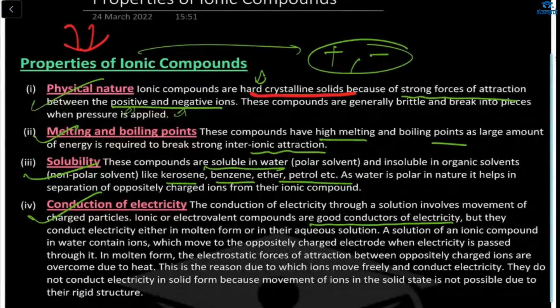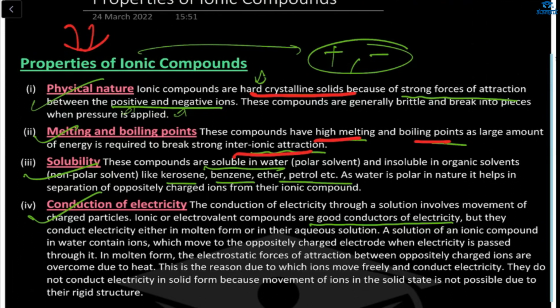Next, these compounds have a high melting point and boiling point as a large amount of energy is required to break them. Because if you want to break Na and Cl, what will happen? We need a large amount of energy. That's why this has a high melting point as well as a high boiling point.